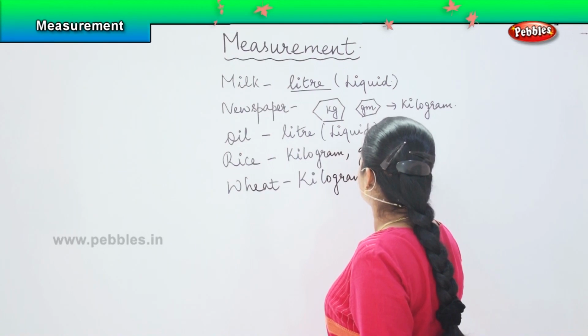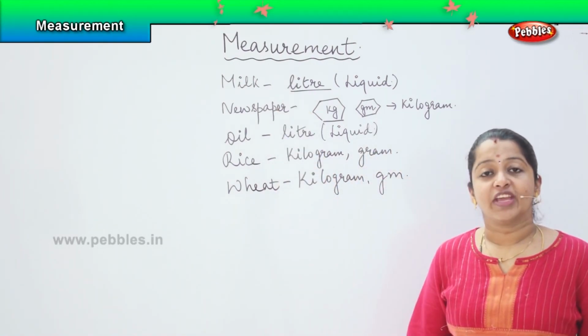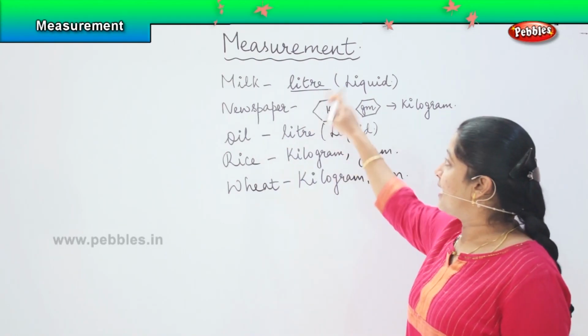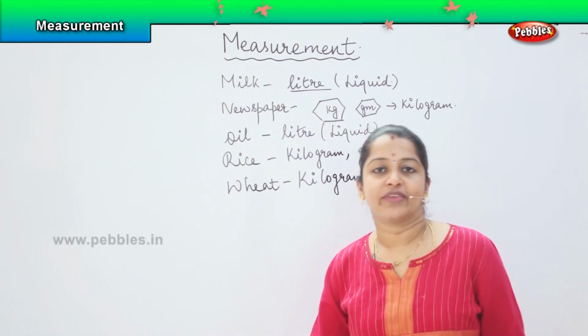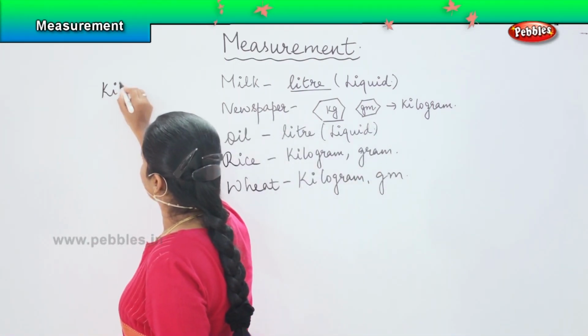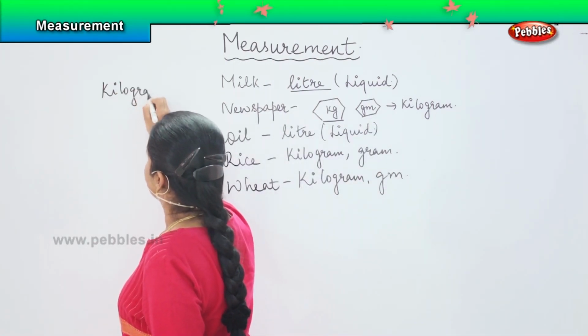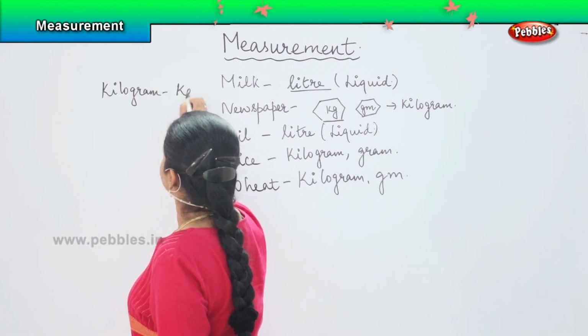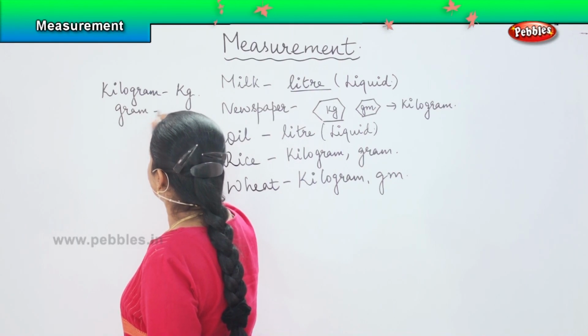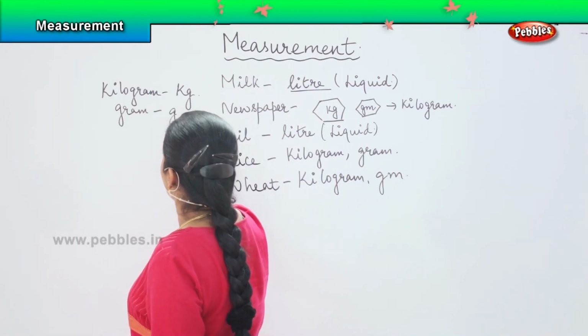Okay. So children, for these things we have got short forms also. It is not possible for us to expand each thing and write after each and every answer, right? So for kilogram we write kg. For gram we write either g or gm.